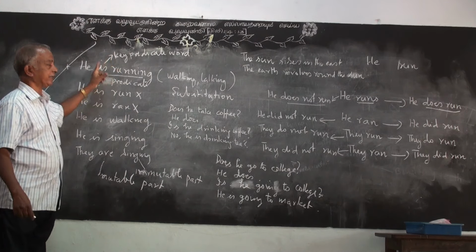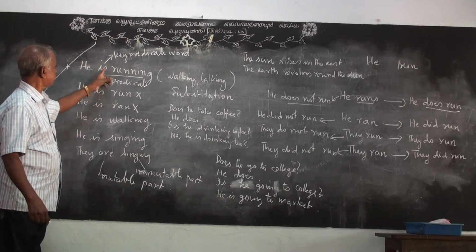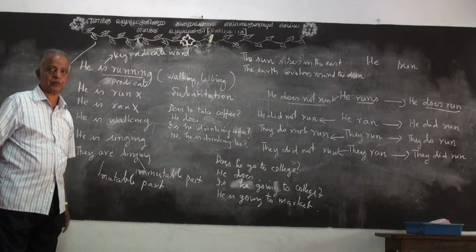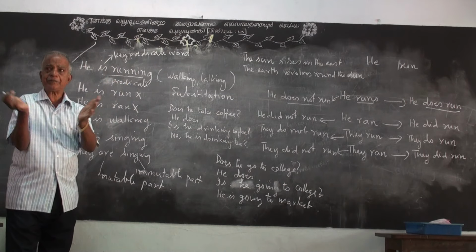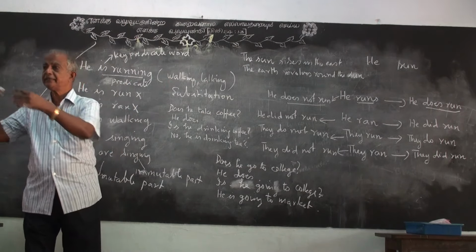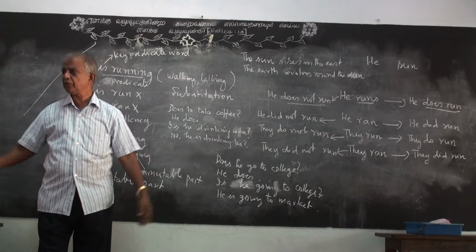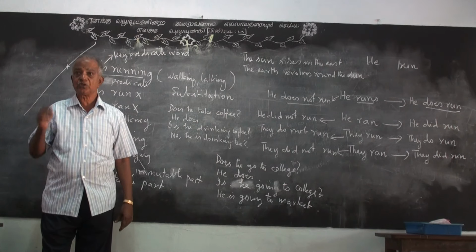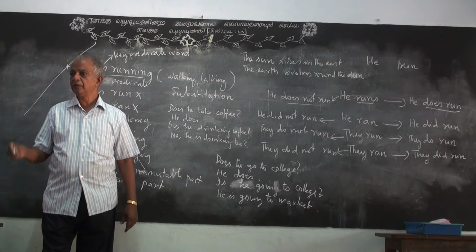The most important predicate word is that. See, running can be substituted. You can substitute run by walking. He is walking. He is talking. You can substitute running by walking, talking, anything. Whatever you want. So it can be substituted. What is the meaning of substitute?